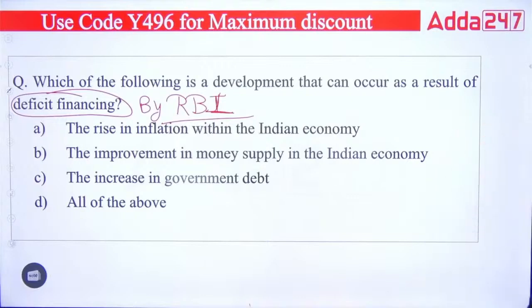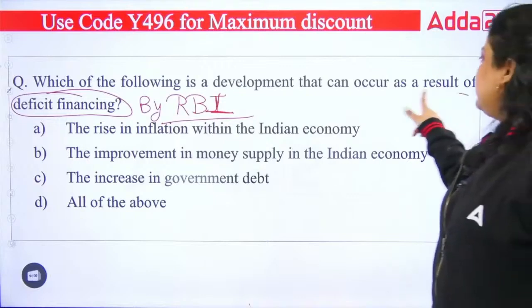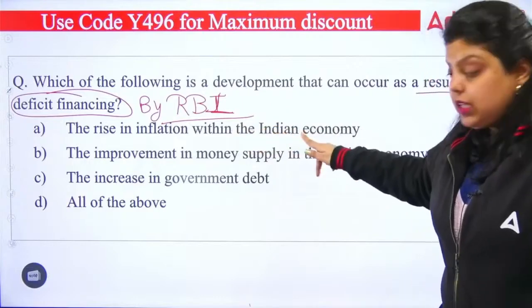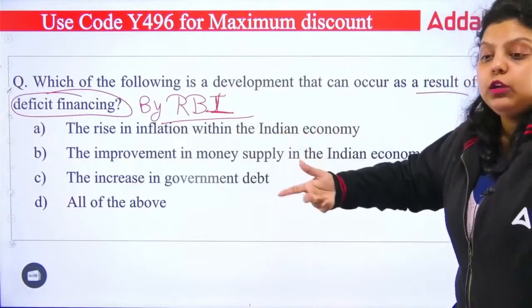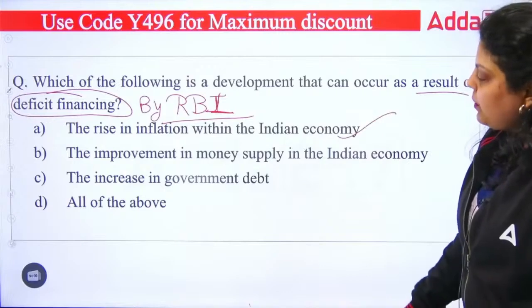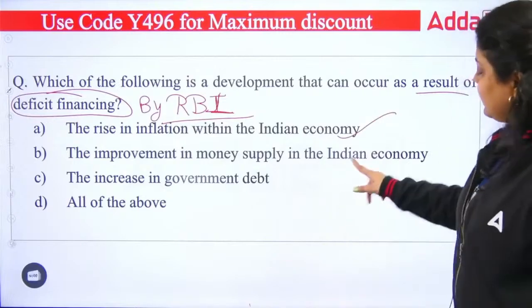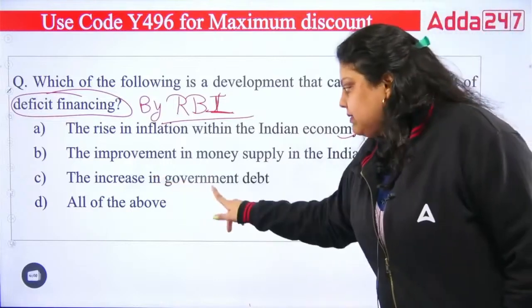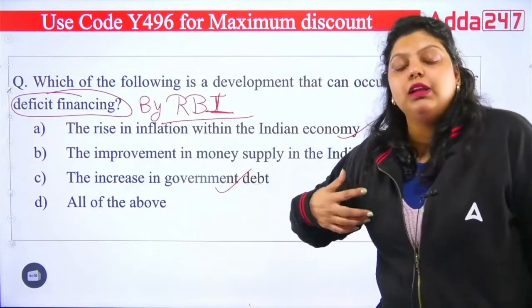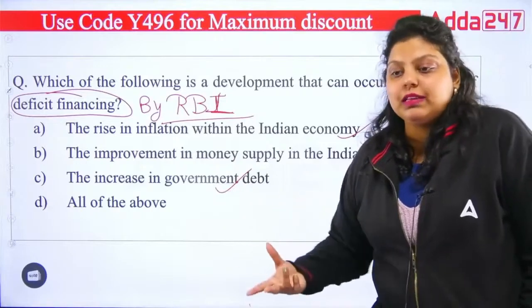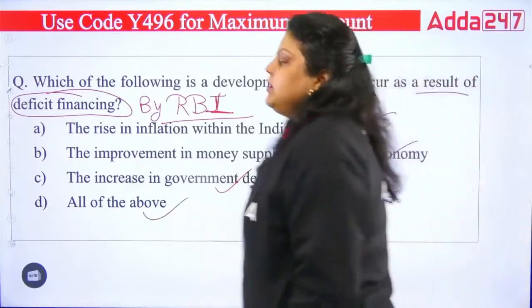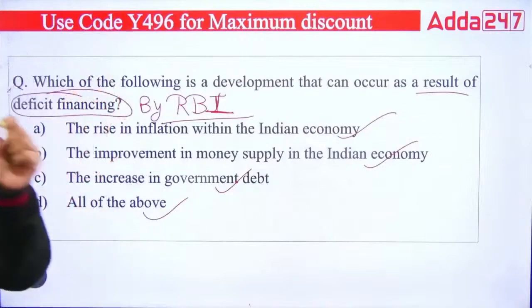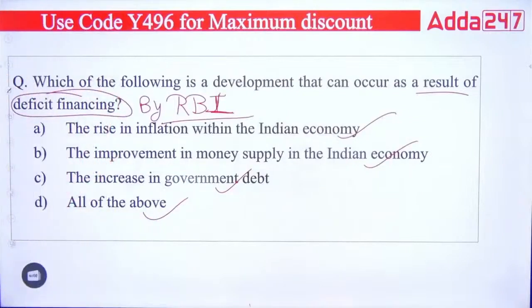That's the deficit financing, and what result will be seen? The rise in inflation within the Indian economy. That's true, because you are printing more money. Second, the money supply in the economy increases, and that also happens. The increase in government debt is also true. The government will have to borrow money from RBI, so debt increases. So the right answer will be all of the above. All of the above are the results that will be seen when there is deficit financing. So the right answer is D.